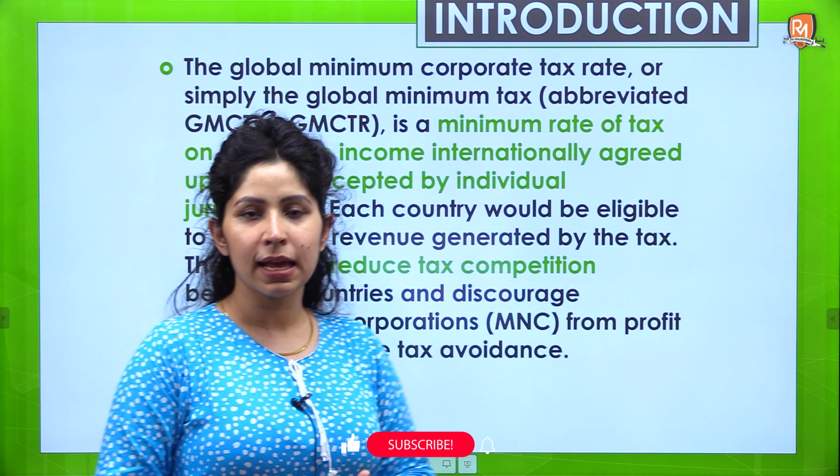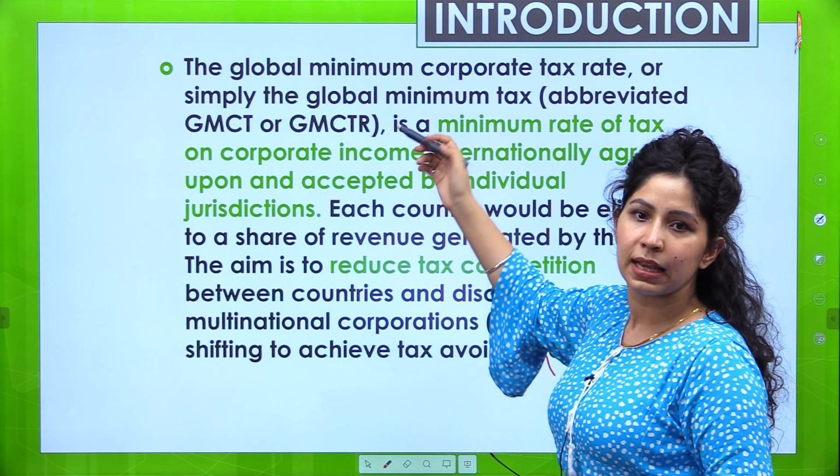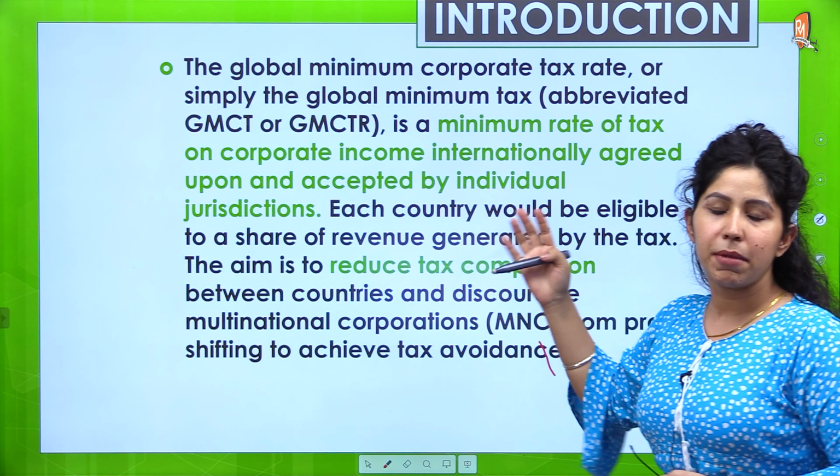So here, as you can see, GMCT or global minimum corporate tax is a minimum rate of tax on corporate income, internationally agreed upon and accepted by individual jurisdictions. If you can see in the diagram here, there is a company Alpha.